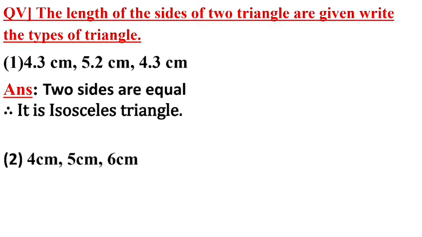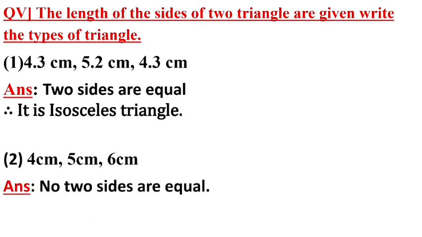The second one is given 4 cm, 5 cm and 6 cm. Here all the three sides are different, means no two sides are equal. So here we can say it is a scalene triangle. In a scalene triangle all the three sides will be different. In an isosceles triangle two sides will be equal. In an equilateral triangle all the three sides are equal.